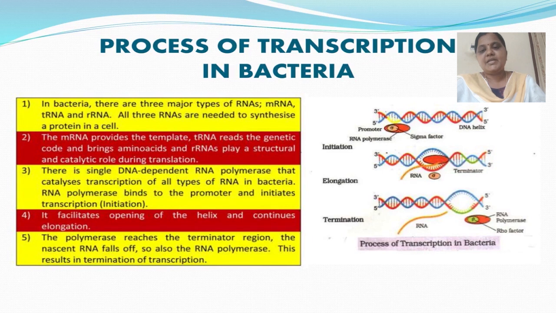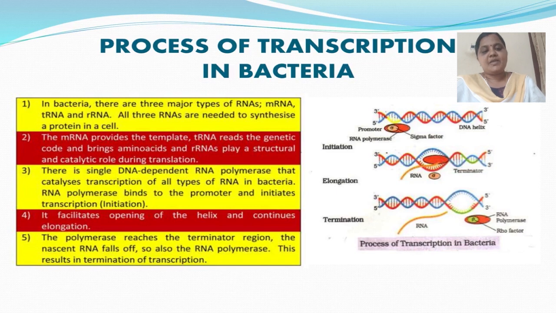That is the initiation stage. For transcription initiation, RNA polymerase binds to the promoter and initiates transcription. Next comes elongation. Elongation means it facilitates opening the helix and continues the elongation. And the next one is termination.